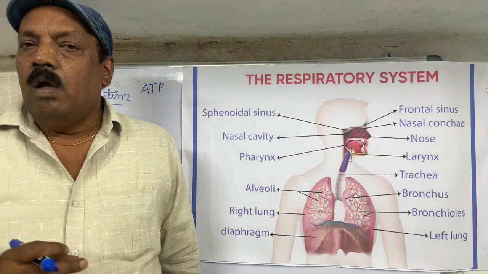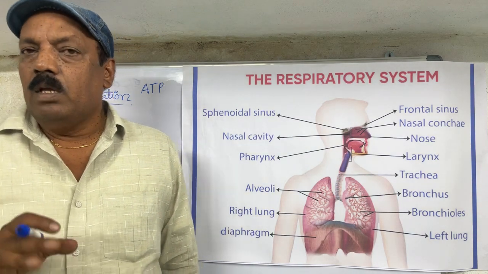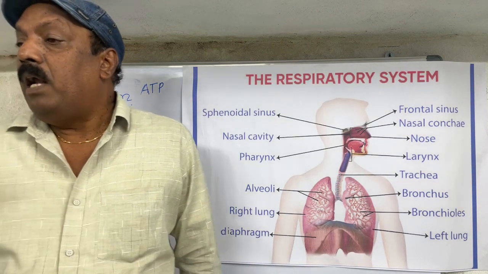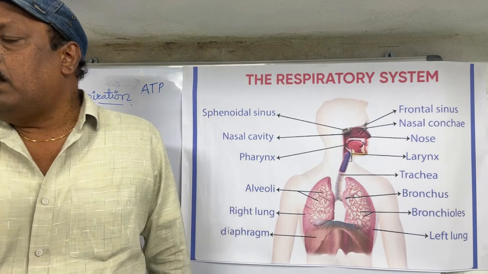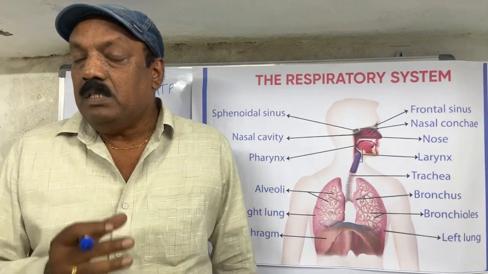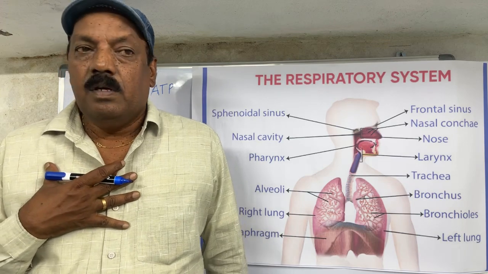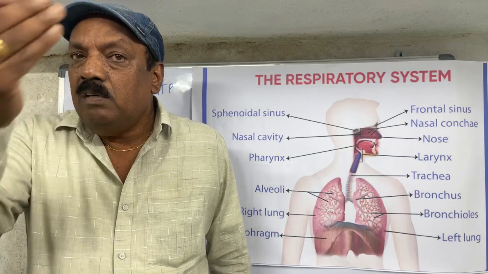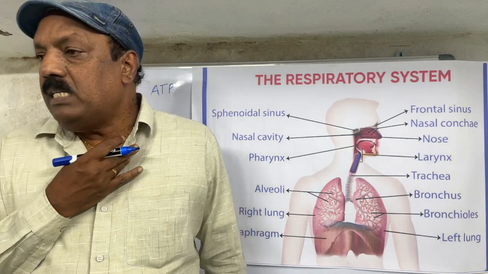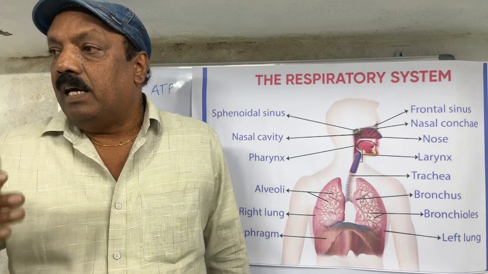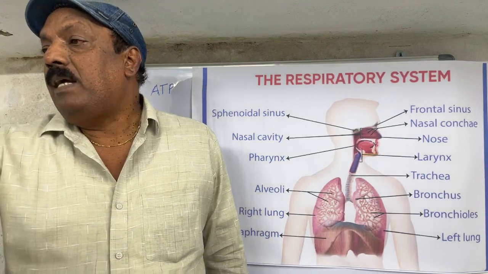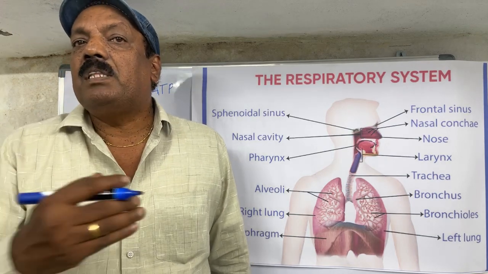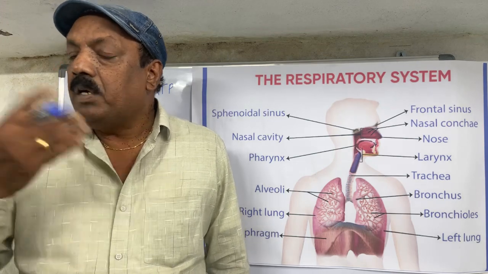And the next thing is, what is the respiratory system? Respiratory system means nothing but the relation between an organism and the environment. Organism is one person. Environment means atmosphere. From the atmosphere we take oxygen from the plants and we release carbon dioxide. And the carbon dioxide is taken by the plant and the plant gives oxygen. So that is the interrelation between the environment and organism.